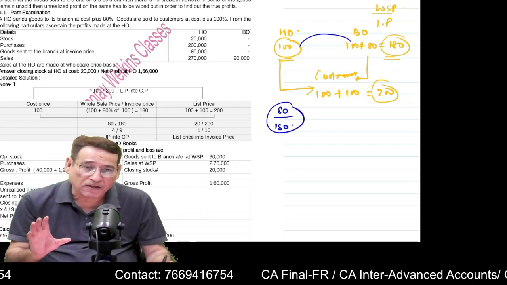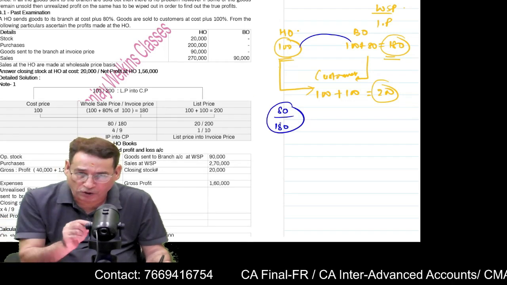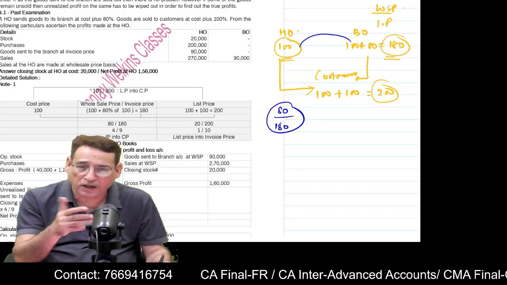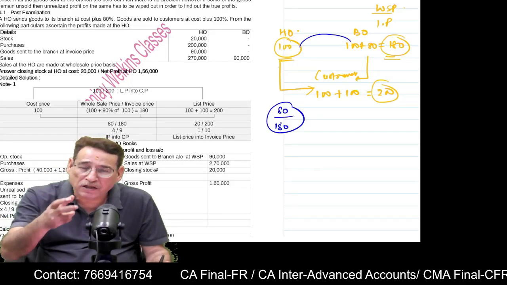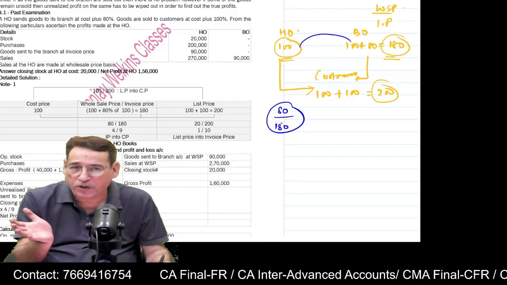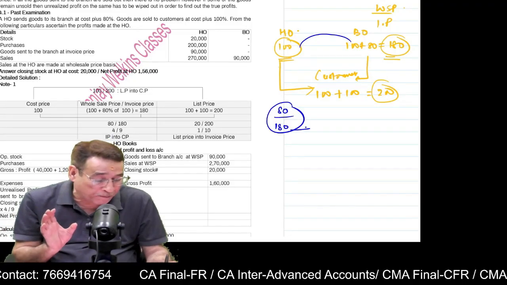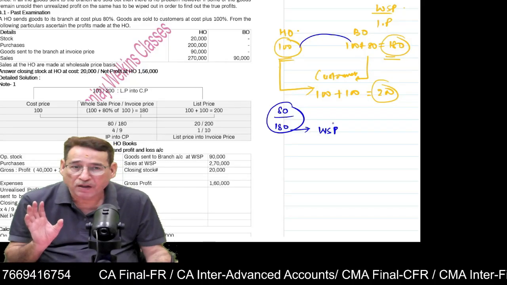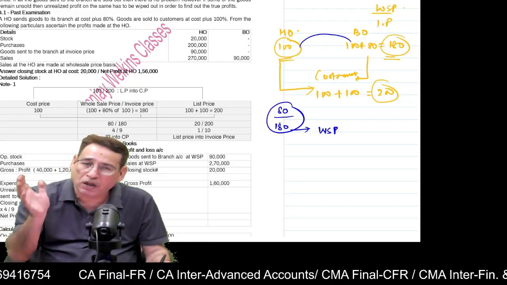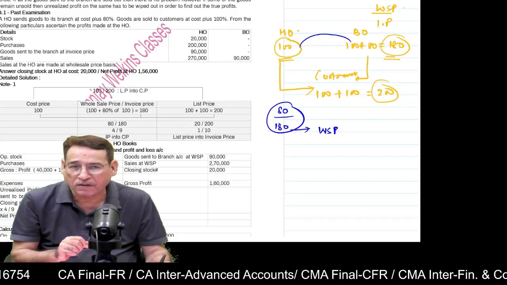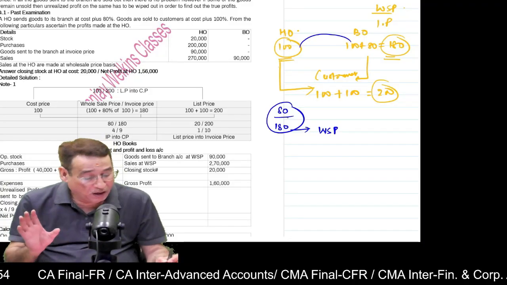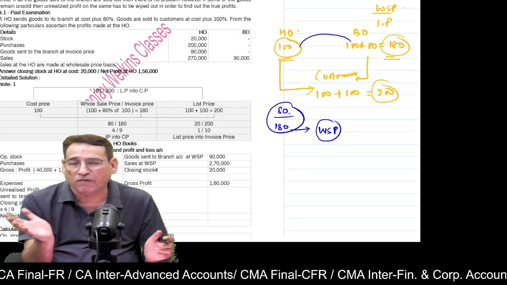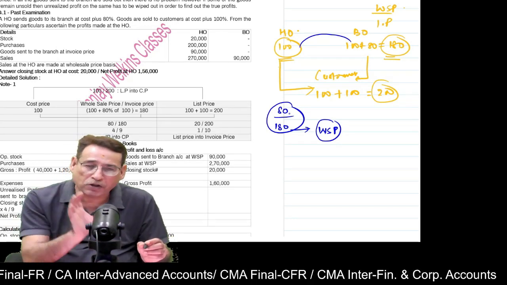Now this rate is known as rate of loading on wholesale price or invoice price, to convert the wholesale price into cost price. It means if we are going to apply this rate, first of all, you can apply it only to an item which is given at wholesale price. Is it clear? Number one. Number two, if you apply this rate on a wholesale price, that item will get converted into cost price. This is the point which you need to understand.